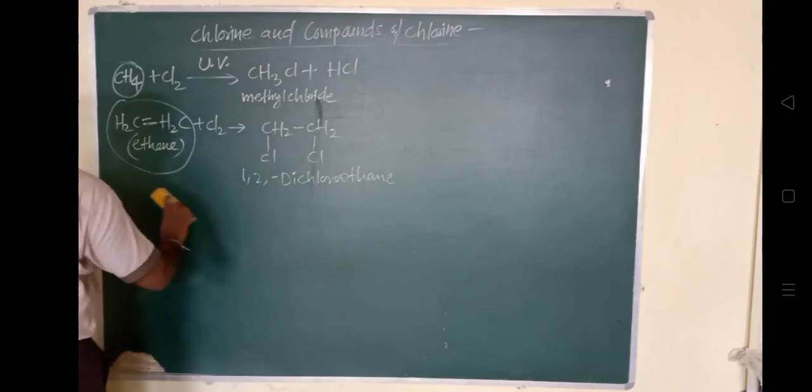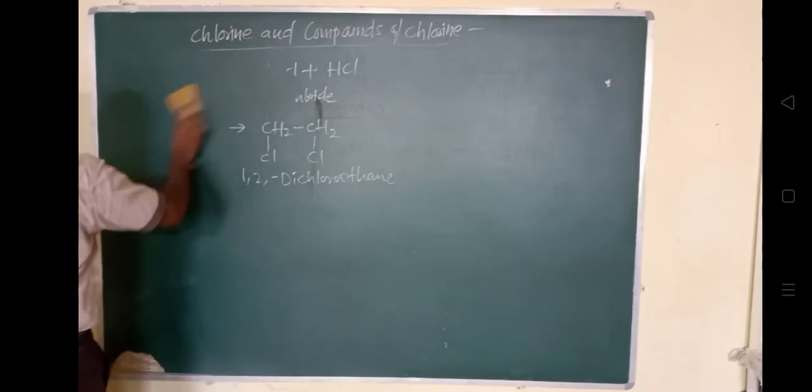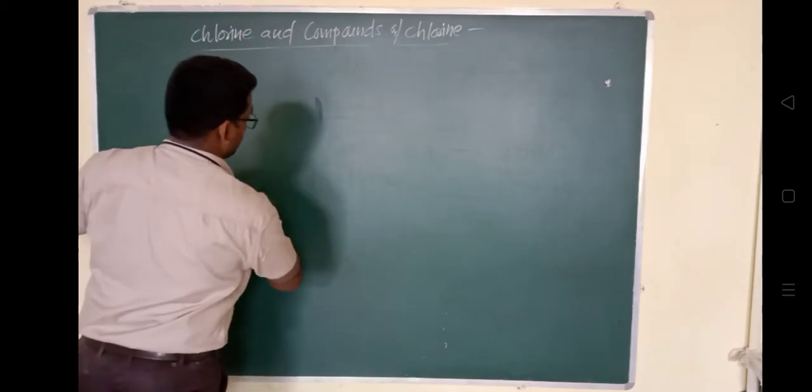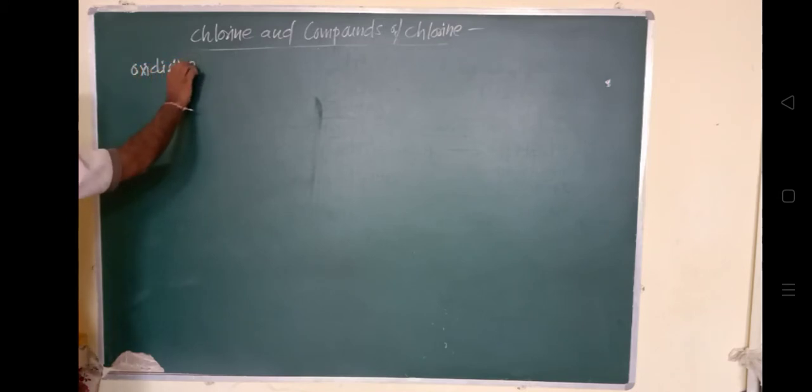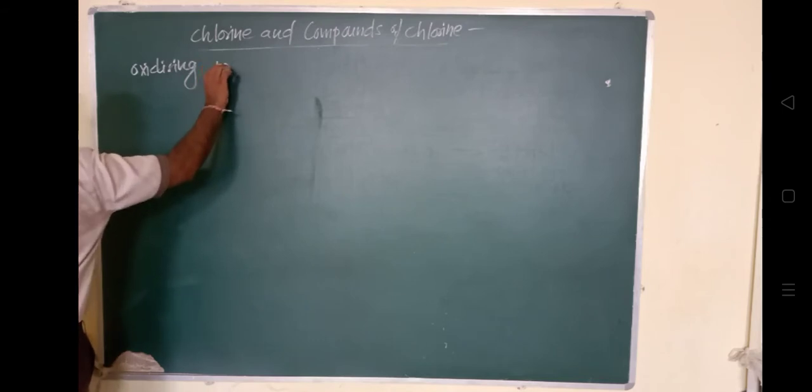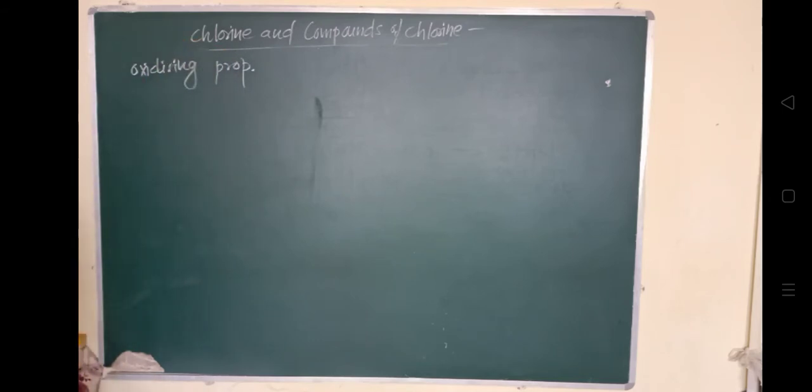Chlorine oxidizes ferrous salt. You can see the ferrous salt is FeSO4. It is getting oxidized by chlorine in the presence of H2SO4.